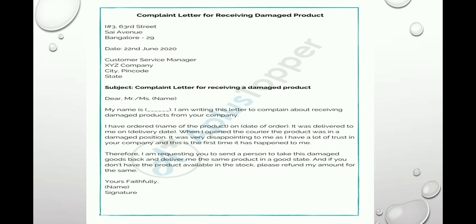Okay, so I hope you have understood very well what a complaint letter is, what the format of the complaint letter is, and how to write it.